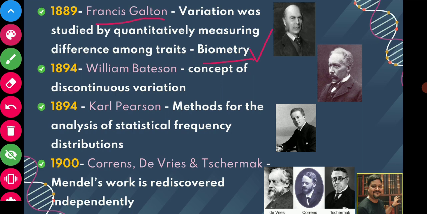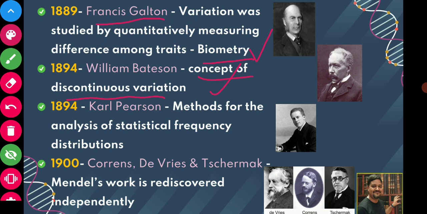In 1894, William Bateson gave the concept of discontinuous variation. Initially it was thought that the variations are transmitted continuously, but he was the person who told that no, this variation is not continuous but discontinuous, and he worked on certain plants and came to this conclusion.